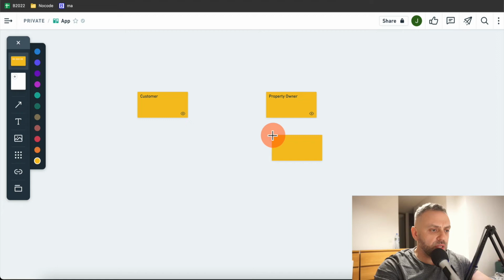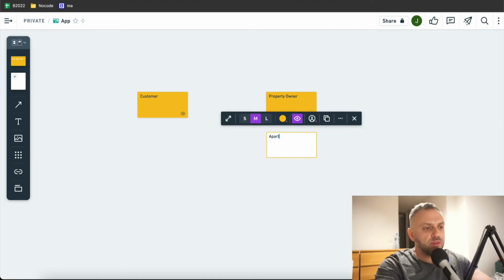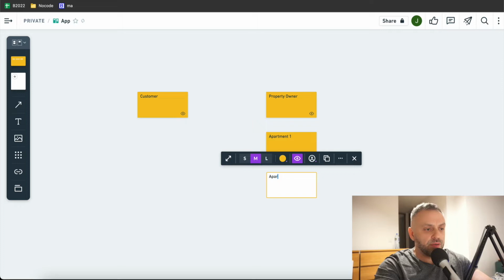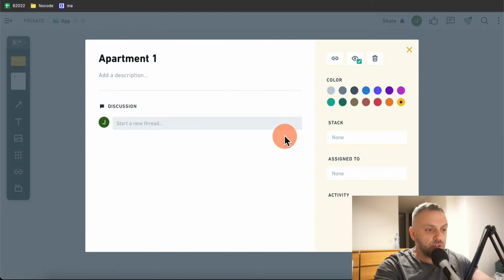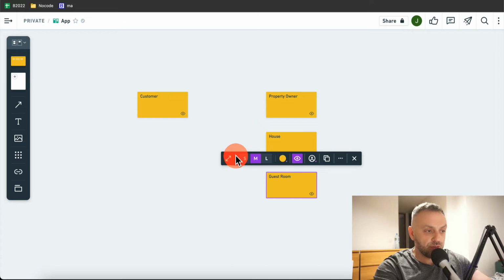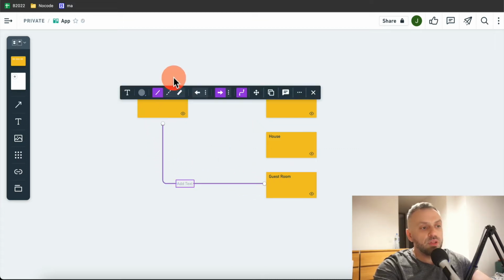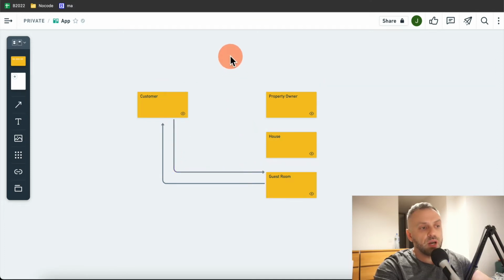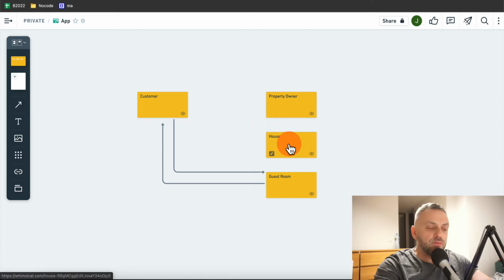So I'm the property owner. Let's say I have an apartment here, apartment one, and it's fully booked. Like I have my family living there. I cannot rent out a room, but I have another apartment, right? Or maybe a guest room in this apartment. So this would be a house here. So I cannot rent the house, but I can rent out the guest room, right? So I can create a relationship to the customer, and the customer has a relationship to me, right? So I can rent out this guest room because nobody's living there. And it's a way for me to make money. It's a way for me to make extra money.